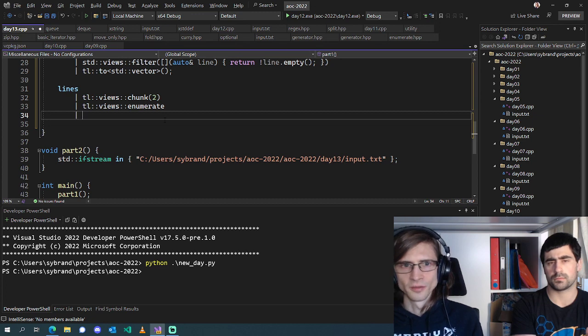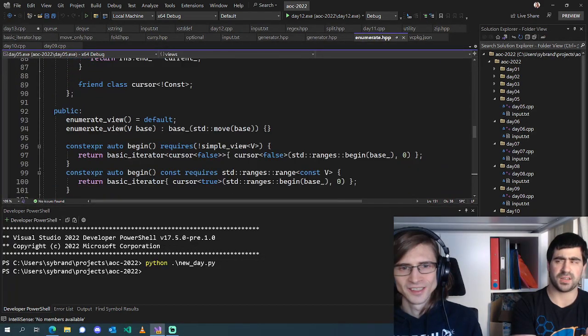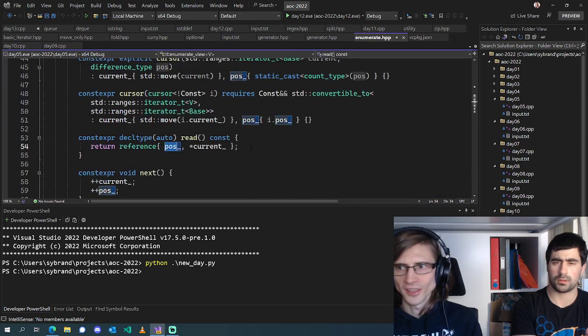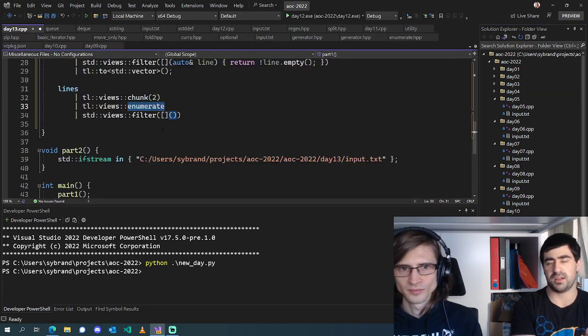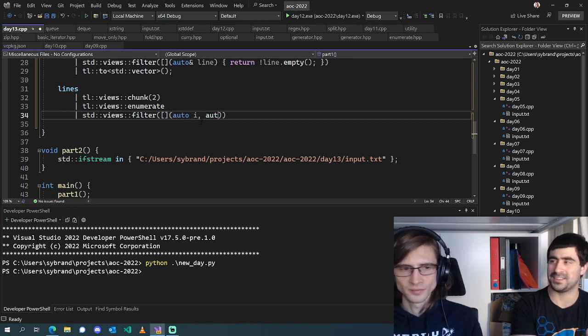Then we want to filter. Oops. Now, which order is enumerate again? Hopefully it's index, value. Index, value, yes. The reason I remember that was because someone on Twitter was saying that earlier today.